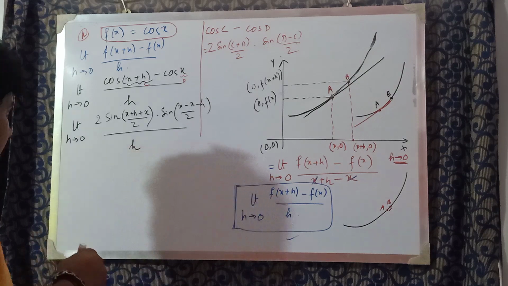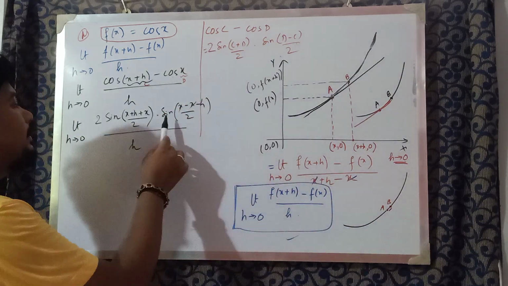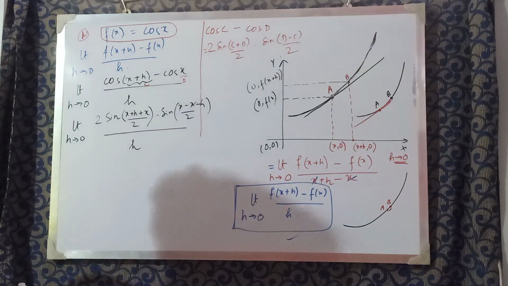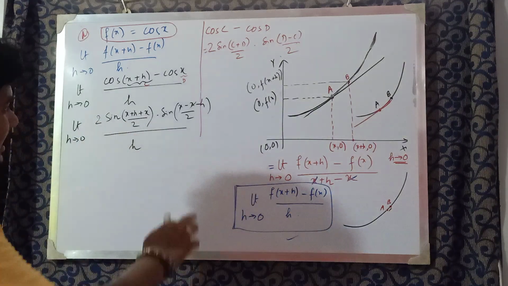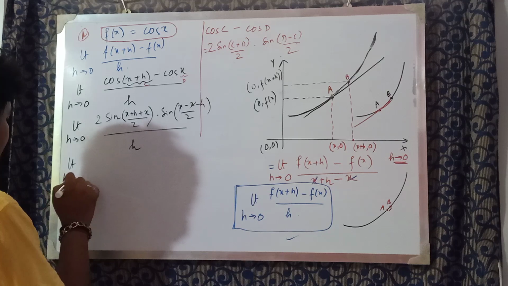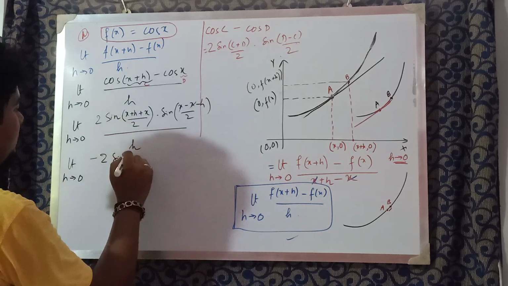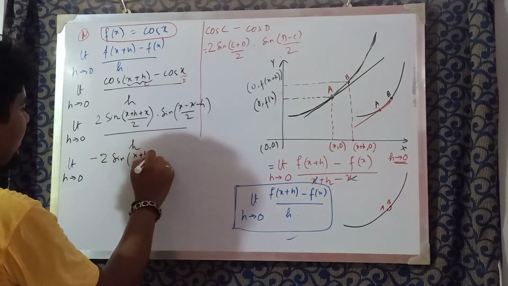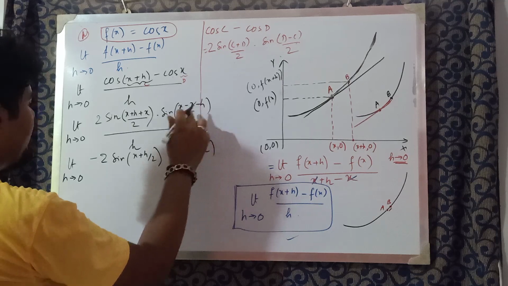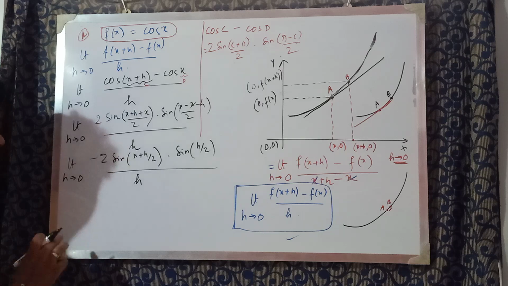Okay. Now let's simplify. The x cancels. Here we are left with sin of minus h by 2, and sin of minus theta is minus sin theta. So we can take out this minus and keep it in the beginning, that is minus 2 sin. Now this comes out to be x plus h by 2. Simplify and you will get it, into sin h by 2. Hope you got it. I just took the minus from here and kept it in the beginning, upon h.